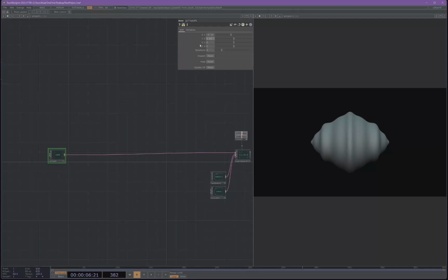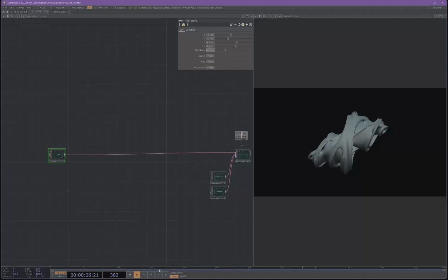Oop, that's not negative. -0.63. C3, we're gonna go 0.34, and C4 0.22. And we're gonna bring our iterations up to 6. So you should have something that looks like this.